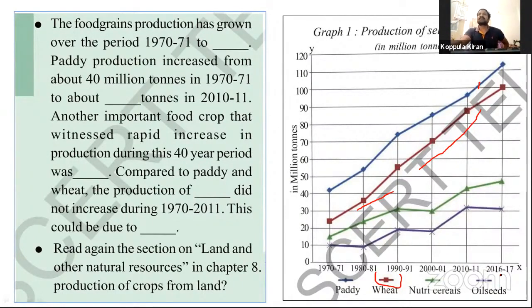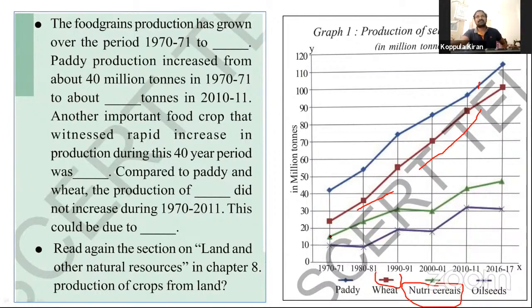in 2016 to 2017. But this green color, see this line, nutri cereals. What are the nutri cereals? These are also known as coarse cereals. We can say coarse cereals like jowar, bajra, and maize. These are the nutri cereals: jowar, bajra, ragi, and maize. These food grains are known as nutri cereals or coarse cereals.